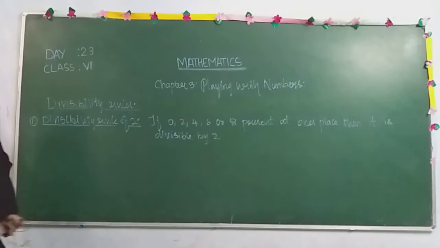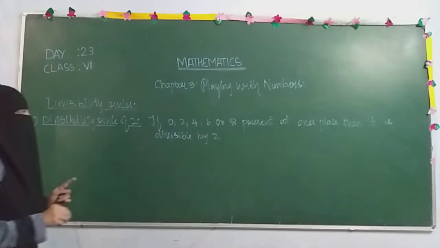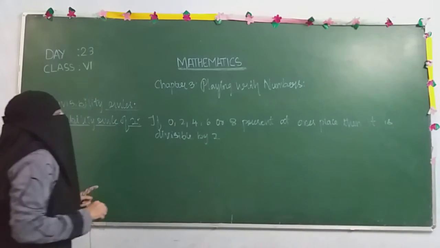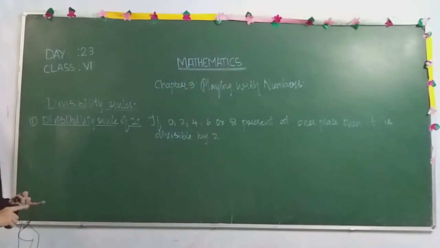Here only two things you need to keep in your mind for the divisibility rule, that is the last place of the number, or units place. Ones place is nothing but units place. One is the place and the next one is the digits. Only two things you need to keep in your mind. At ones place, whether these digits are present or not. If these digits are present, then we can say that the number is divisible by 2.